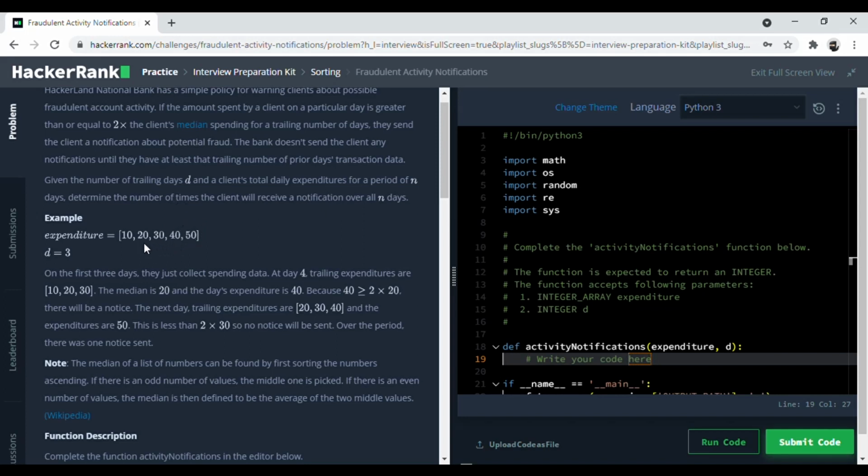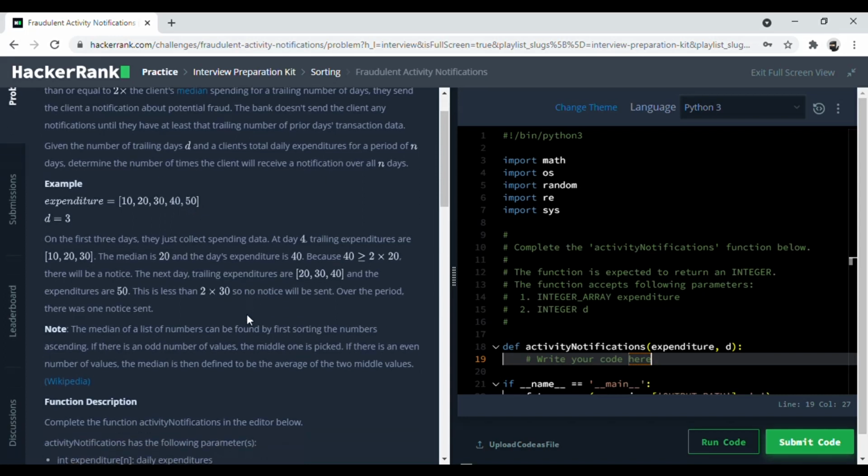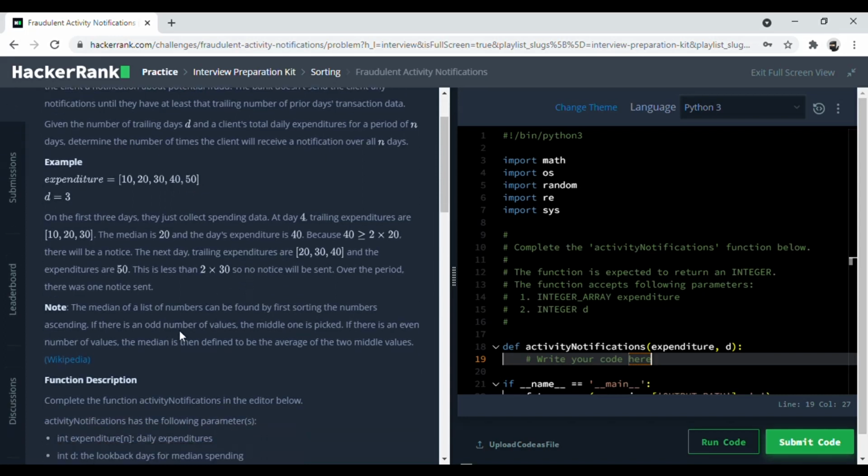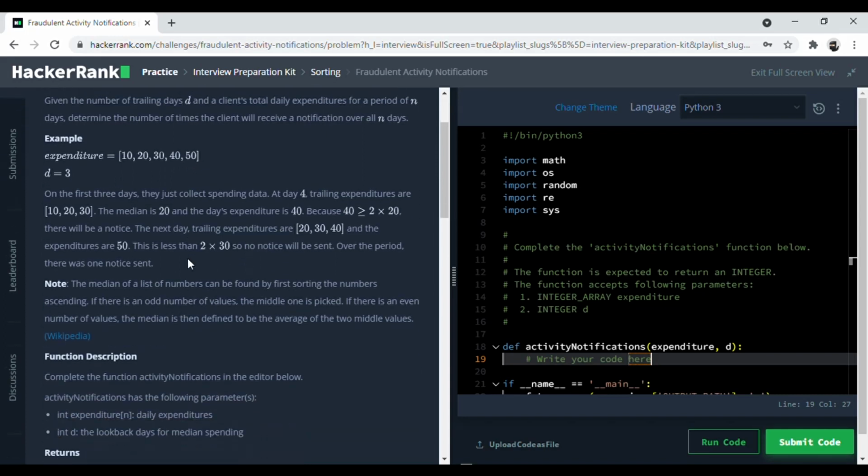And for the next value, we take 20, 30, and 40, where the median is 30, and then we again take 2 times the median, which is 60. And since 50 is less than 60, there is no notification sent. So there was only one notification sent for this particular example.